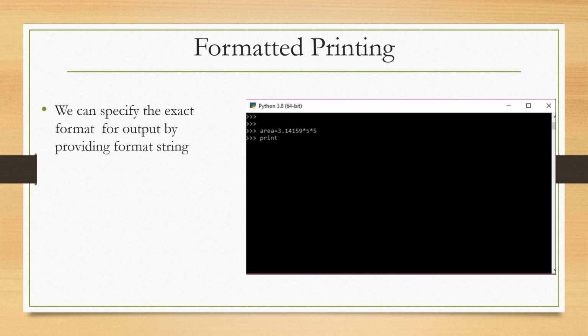So I want formatted printing output. With the print function I am using, the area of circle is %f, because my result is a float which is stored in area. So the format string %f is used, and the formatting operator % with area is used to display the result.